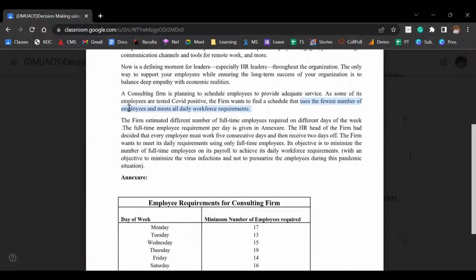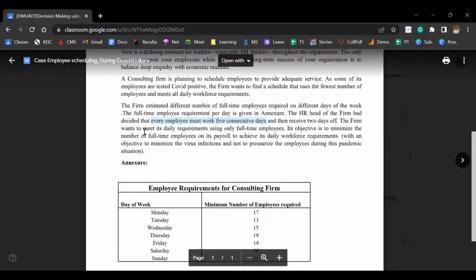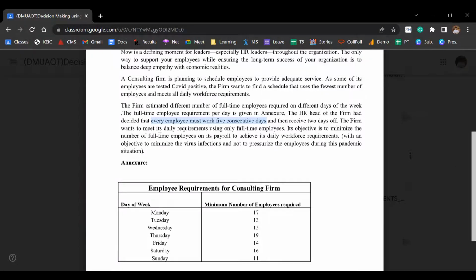So our objective function will be to reduce the total number of employees that they have, while meeting these requirements. The firm estimates a different number of full-time employees required on each day. The full-time employee requirement per day is given in Excel. The HR head of the firm has decided that every employee must work for 5 consecutive days and then receive 2 days off. The firm wants to meet the daily requirement using only full-time employees. Its objective is to minimize the number of full-time employees on its payroll to achieve the daily workforce requirement, with an objective to minimize the virus infection and not to pressurize the employees during the pandemic situation.